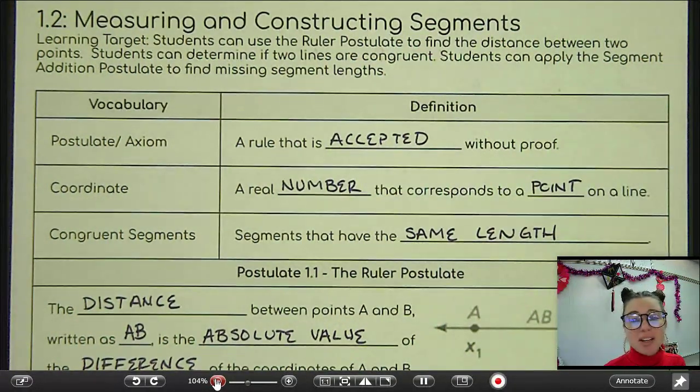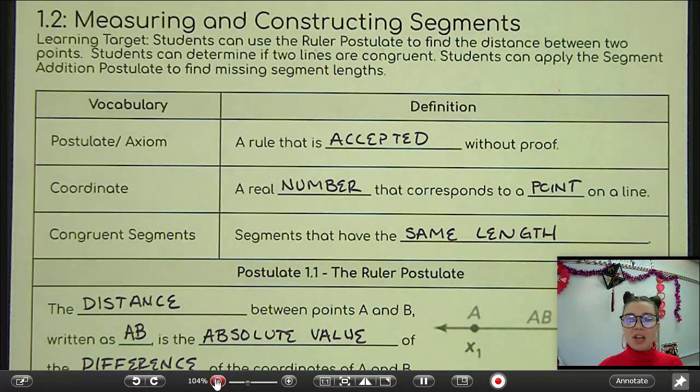Today in geometry, we're going to dive deeper into line segments. Those are things that are just part of a line where we know they start, we know they stop, and they're just like part of that line. We're going to focus on how we measure that, or how we use some information about them to find out other information about them and their lengths.